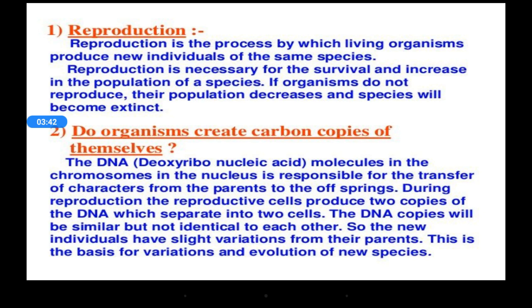So the DNA, we already learned. What is the full form of DNA? Deoxyribonucleic acid. Where is it present? In the chromosome, that is inside the nucleus. It is responsible for the characters which we receive from our parents, right? During reproduction, the reproductive cell produces two copies of this DNA which separate into cells. The DNA copies will be similar but not identical to each other. That is why we have variations.